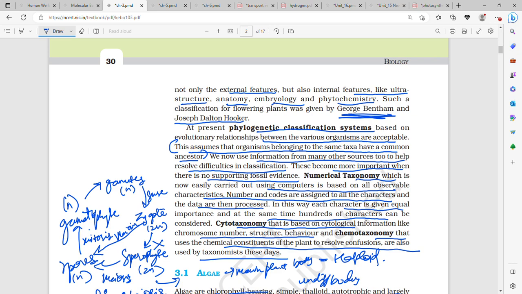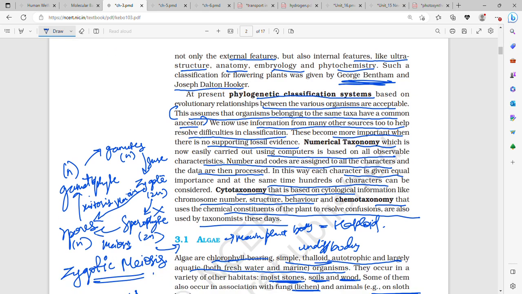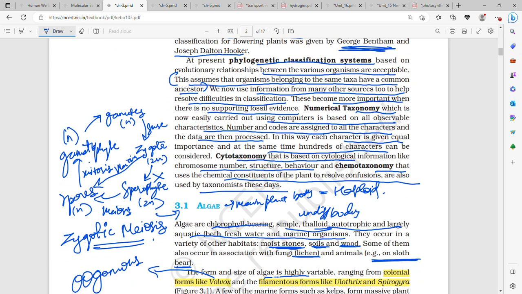Then cytotaxonomy is based on the cell structure, that is cytological information, chromosome number, etc. And chemotaxonomy is based on the chemical constituents of the plant to resolve confusions.